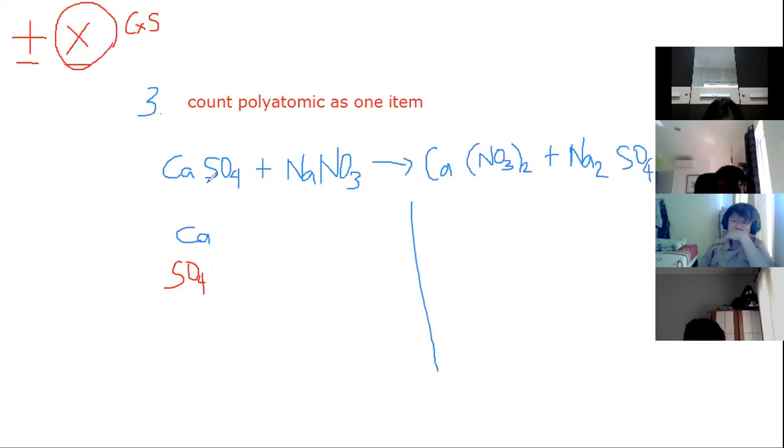It is a compound, a combination of elements, so we just write it as one item. No need to separate the sulfur and oxygen. So what is the other element that we need to write? Na, Miss. Okay, so we have Na.